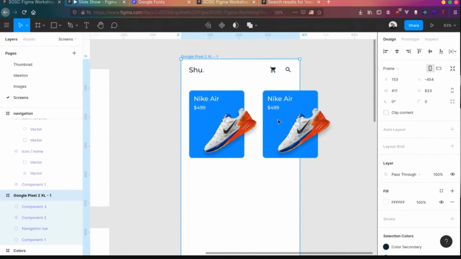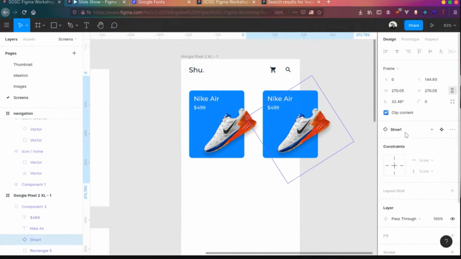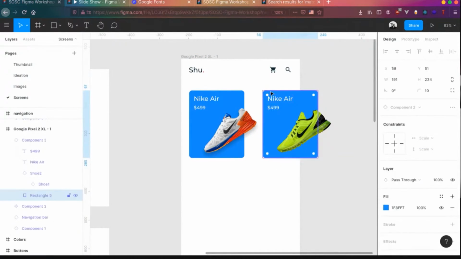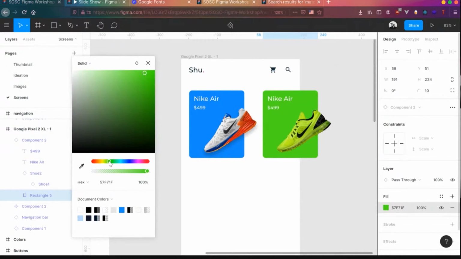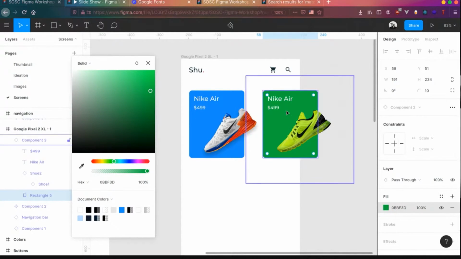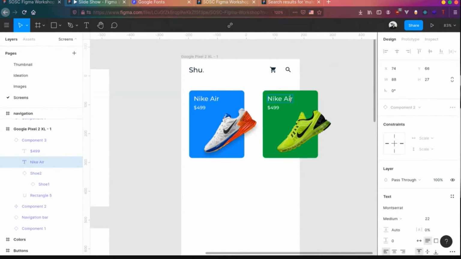So let's change the items in here. Change the shoe. Click on the shoe. You have other shoes also in here. Then let's change the color of this card to something more greenish. Let's do green. Good enough. Yeah. Let's change the name to Nike Air Max or something. Good shoes, but still.